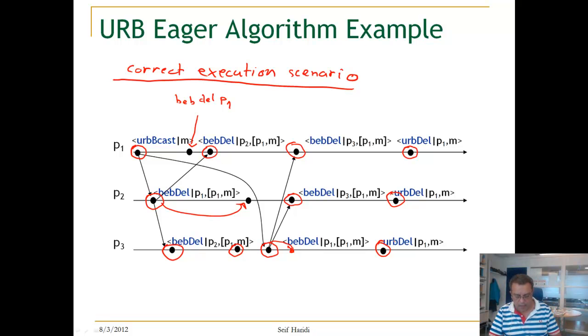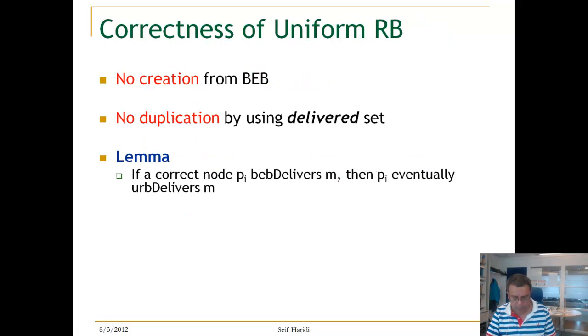So now let us look at the correctness of this algorithm, the uniform reliable broadcast. So what do we have? No creation comes from the property of the BEB broadcast. No duplication because we have this delivered set. So now we have two other properties we did not guarantee yet. One is the validity and one is the agreement.